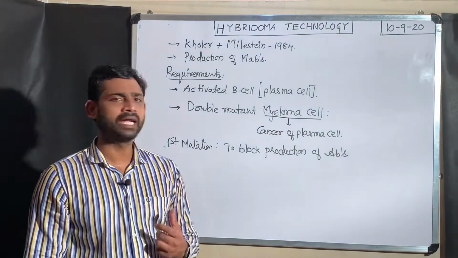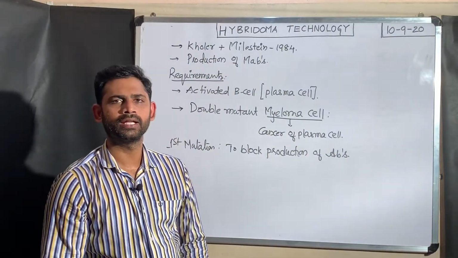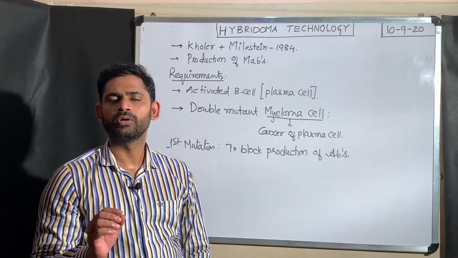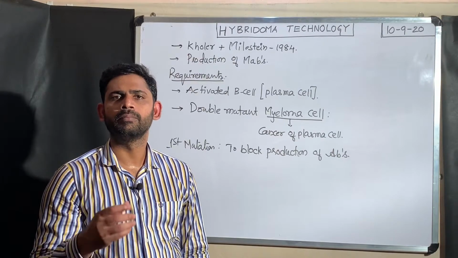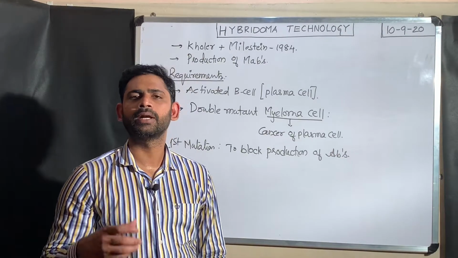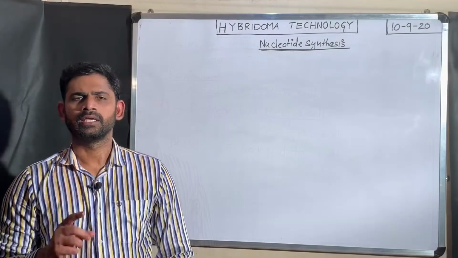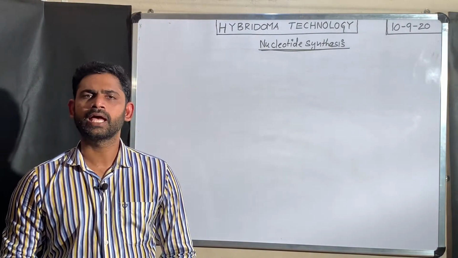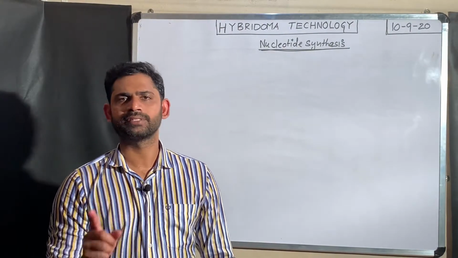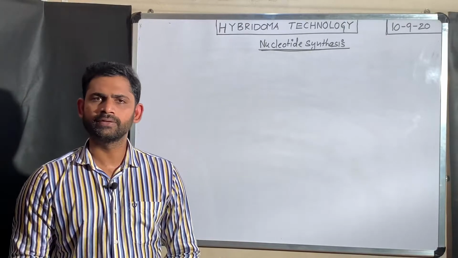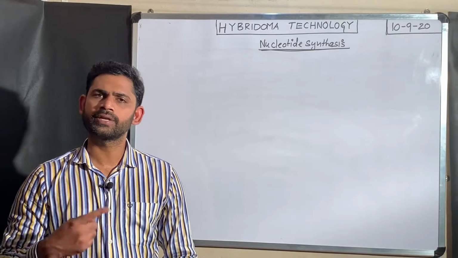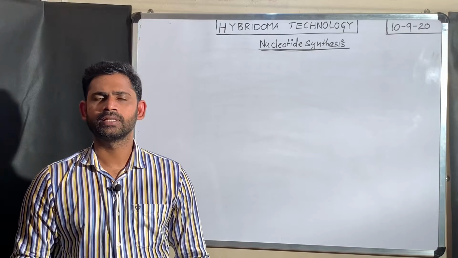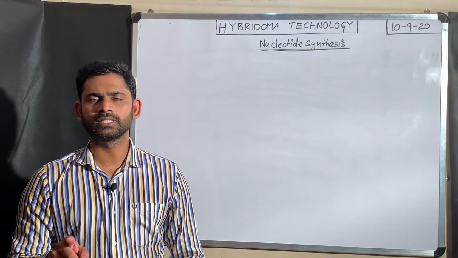The next one is that in order to understand the second mutation in the myeloma cell, we have to understand some biochemistry concepts, that is the metabolism of nucleotides. Every cell, when it wants to undergo cell division, definitely has to synthesize nucleic acids. For example, in G1 phase, it has to synthesize different types of RNAs. While the cell is going through S phase, it involves the synthesis of DNA.